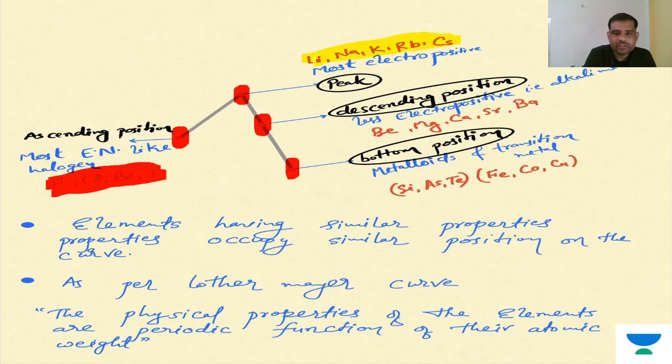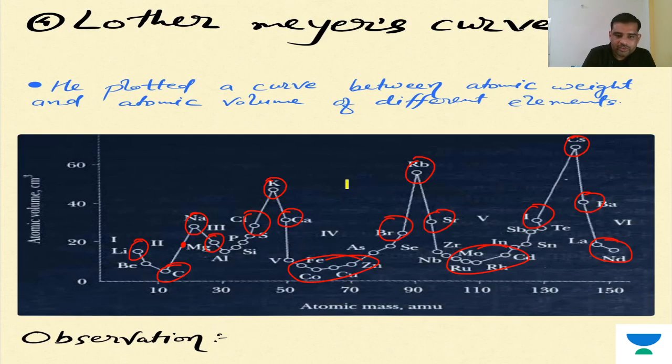Here you can see lithium, sodium, potassium, rubidium, cesium. Those are alkali metals. Here it is barium, magnesium, calcium. Those are alkali earth metals. And at the bottom there are metalloids and metals. So that was the Lothar Meyer curve. Initially, with these elements, what conclusion did he draw? The conclusion is this.